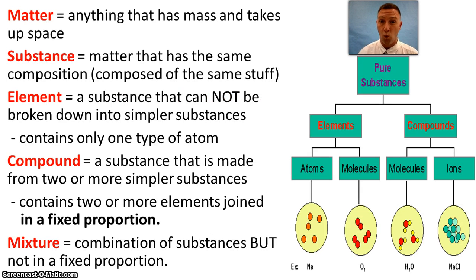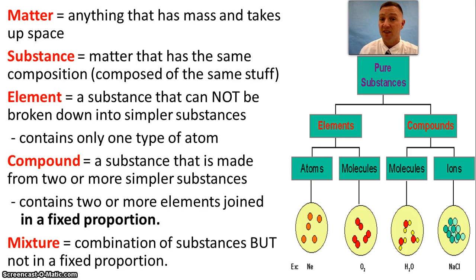All right, so what is matter? It's a really broad definition. Matter is anything that has mass and takes up space. So it's mass and volume. Okay, so you're made out of matter, the computer's made out of matter, and matter and energy go hand in hand in the universe. Okay, so matter is anything that takes up mass and space.